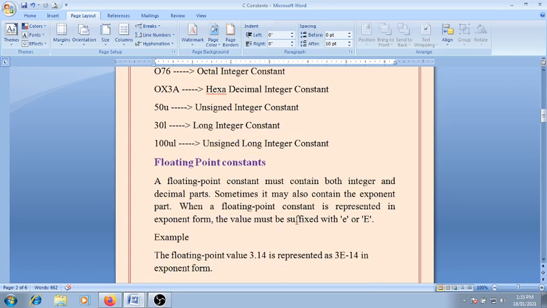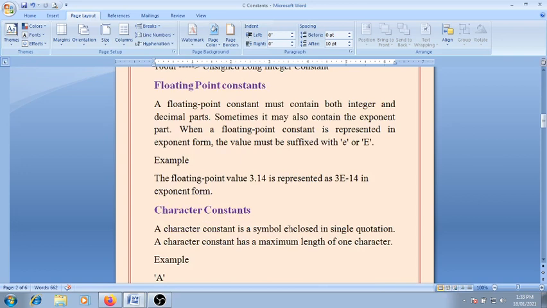So now friends, the next type is the floating point constant. A floating point, that means a real number. A floating point constant is nothing but a real number, and a floating point constant must contain both an integer as well as a decimal part.